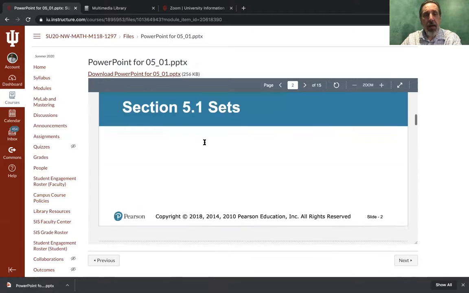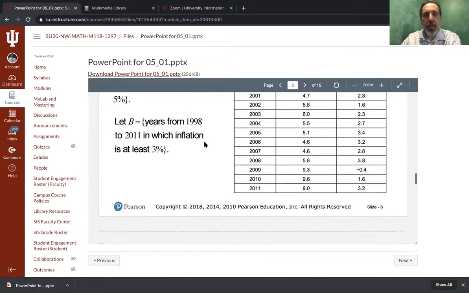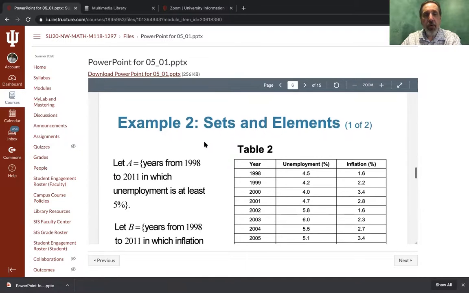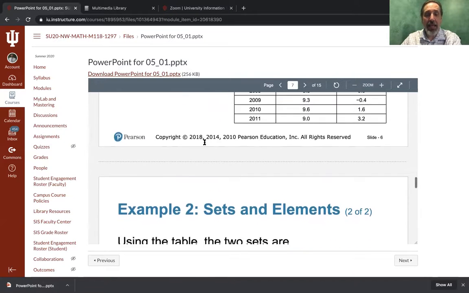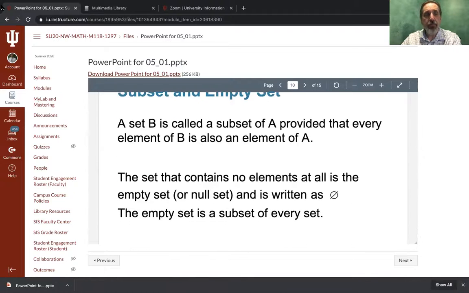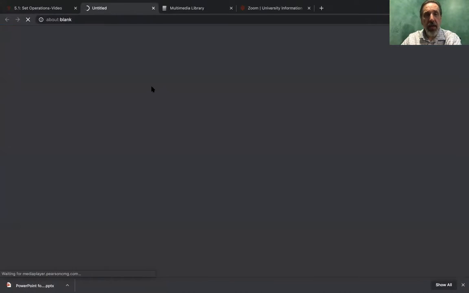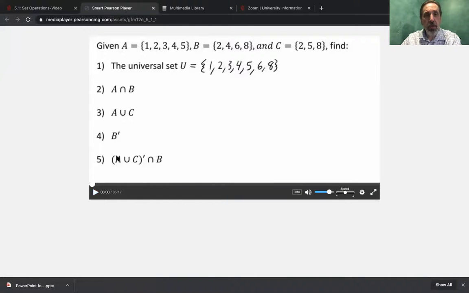So anyway, there is a PowerPoint associated with each section of the material, as you can see. And in the first section, 5.1, we're going to be talking about sets and elements and unions and intersections and things like that. So you have access to a PowerPoint that's keyed directly to the book. You will also have links to short videos that are keyed directly to different aspects of the book. So for example, this is keyed to section 5.1 and talks about set operations.